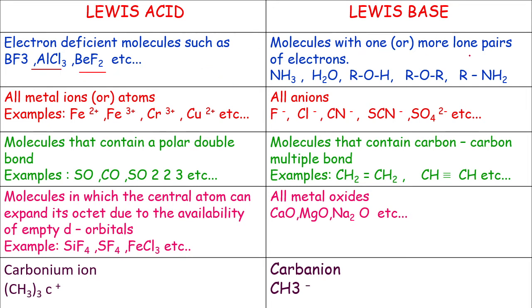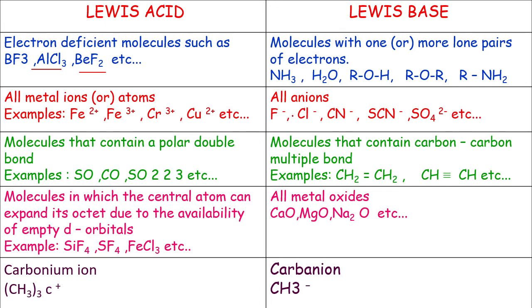Molecules with one or more lone pairs of electrons are called Lewis bases, for example ammonia, water, alcohol, ether, amine. All metal atoms or ions act as Lewis acids, for example Fe2 plus, Fe3 plus, Cr3 plus, Cu2 plus.